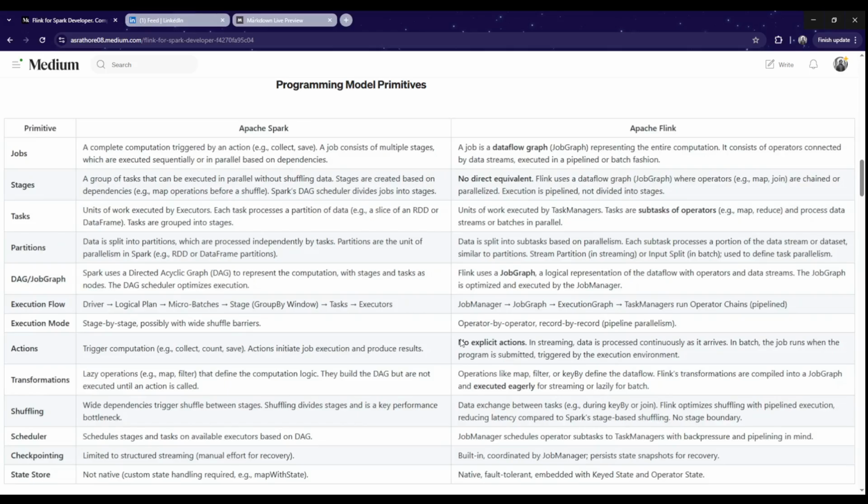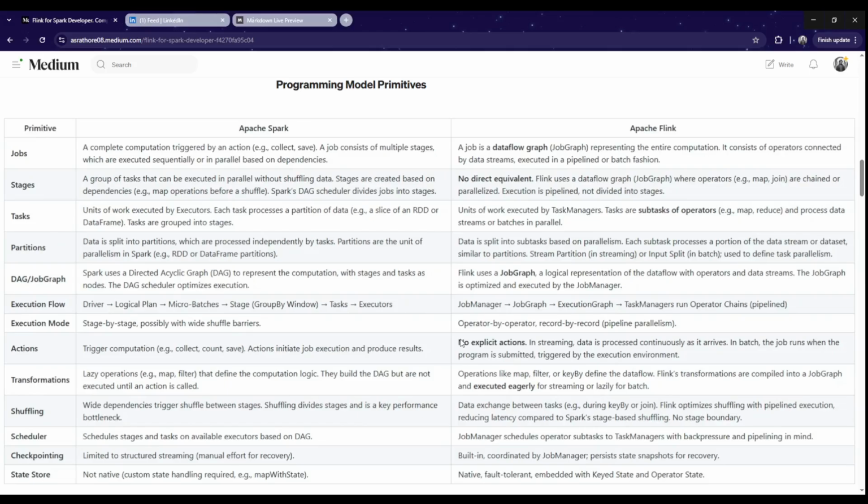Transformations are there in Spark, and transformations in Apache Spark are lazy. Lazy simply means they are not executed at the moment we create them. The moment we define them, we have to take an explicit action, and that's when, if we have multiple transformations, they get optimized and built into one optimized physical plan and then executed.